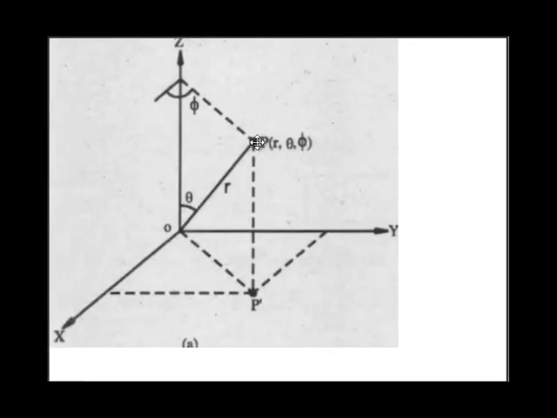To see this oblique plane, the plane containing radius r, we have to see from the left side, from the direction which is perpendicular to this plane. If I see in that direction, I can draw that figure also.